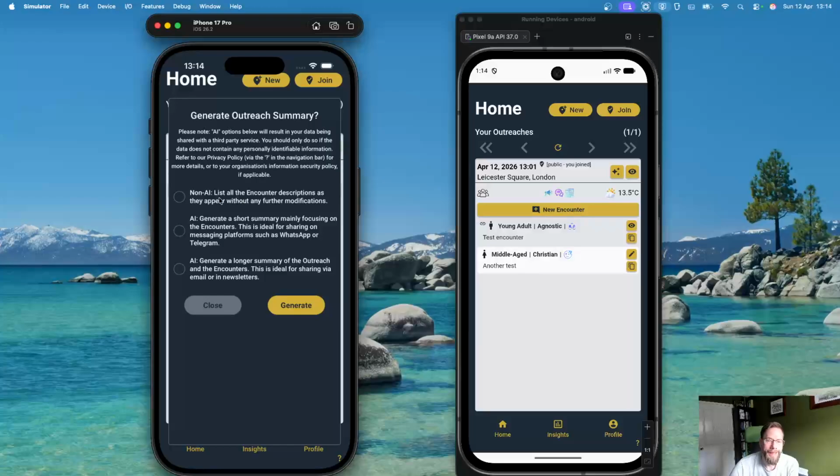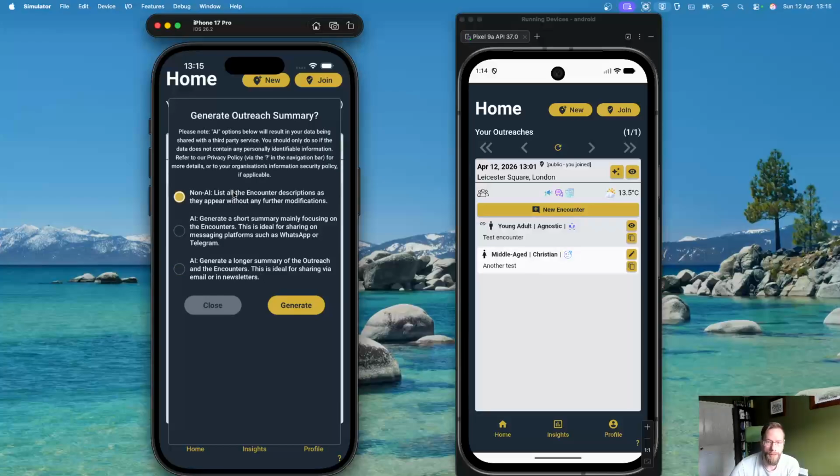The non-AI option allows us to list all the encounter descriptions as they appear without any further modifications. And we have 2 AI options. One is a short summary of what has happened, which will summarize the outreach details, like the temperature and what's going on in the outreach, plus all the encounters, and then a little bit of a longer summary which tries to lay out everything, all the details about the outreach.